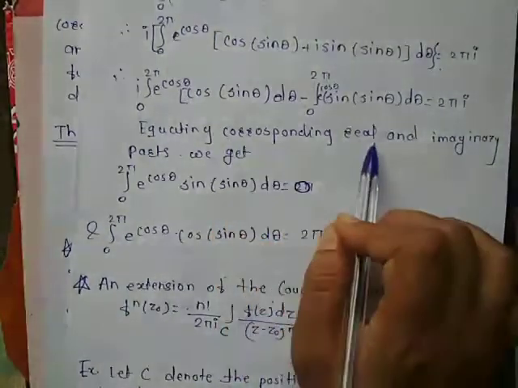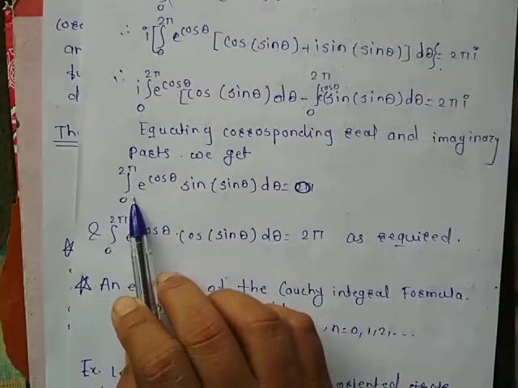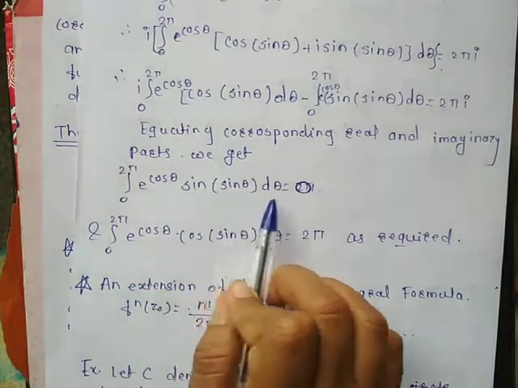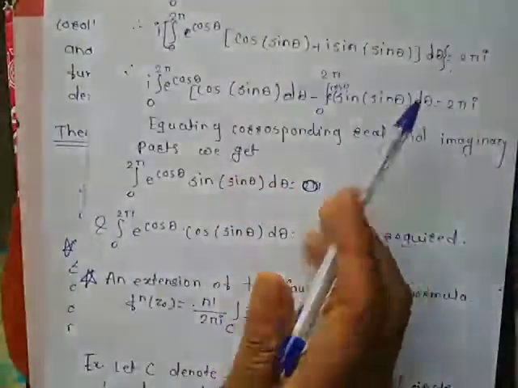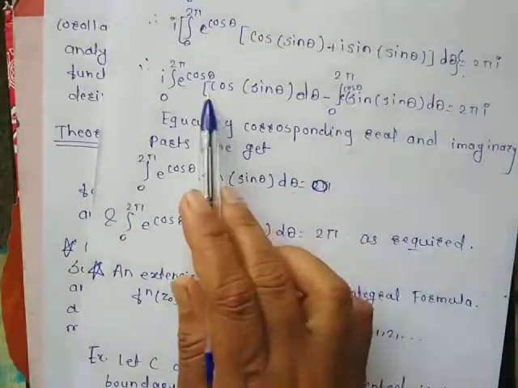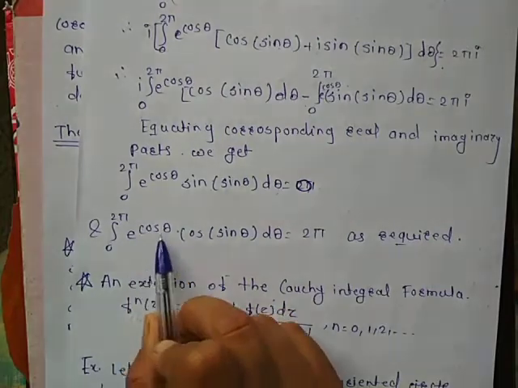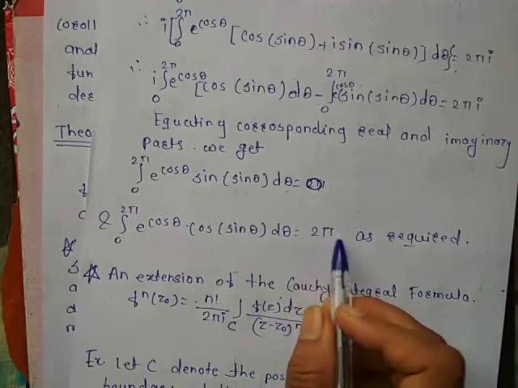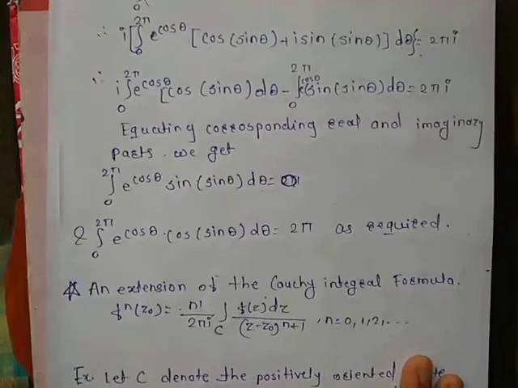Now equating the corresponding real and imaginary parts, we get integration from 0 to 2 pi e raised to cos theta sin of sin theta d theta. Here the real part is 0, so it is equal to 0, and the imaginary part is the integration from 0 to 2 pi e raised to cos theta cos of sin theta d theta, which is equal to 2 pi, as required. Okay, we will stop here. Thank you.